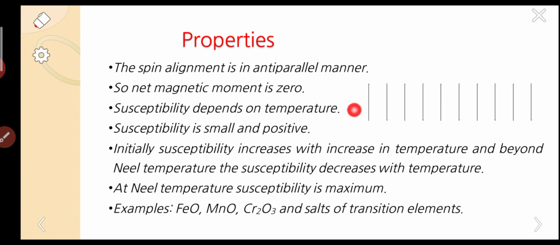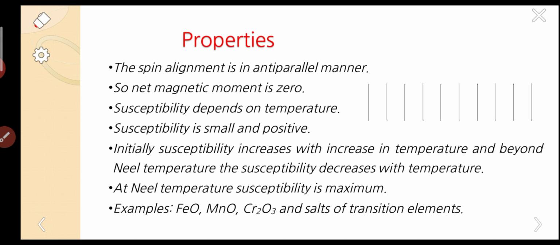Susceptibility depends on temperature. When the temperature increases, the dipoles align randomly and susceptibility decreases. Susceptibility is small and positive, because the moments are in anti-parallel directions. Initially susceptibility increases with temperature, and beyond the Néel temperature the susceptibility decreases with temperature.